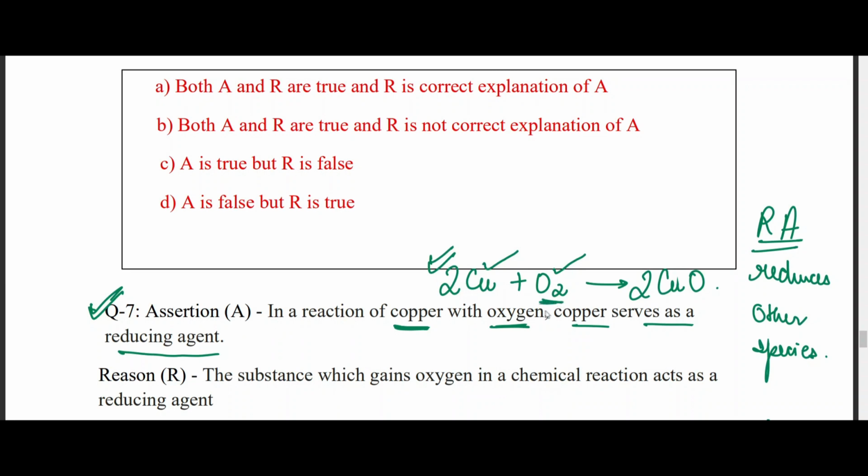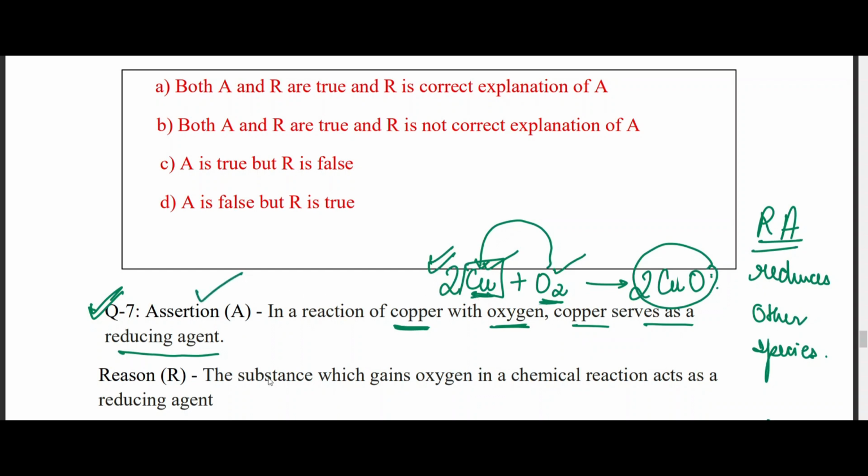So oxygen is definitely not going to be a reducing agent, because what oxygen is doing is, it is adding in the copper, right? So copper is getting oxidized. Right? And the substance which gets oxidized is known as reducing agent. So copper is a reducing agent over here.